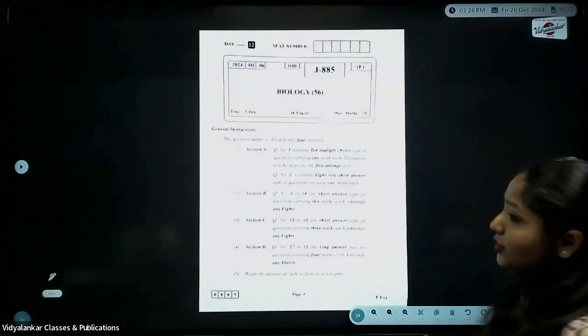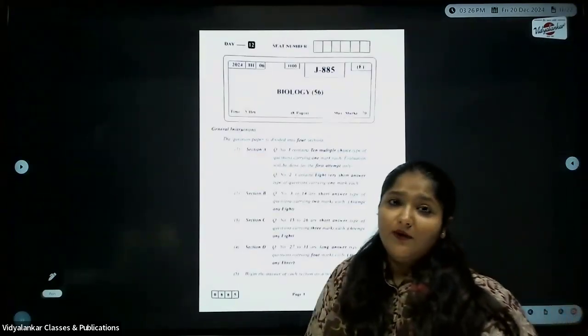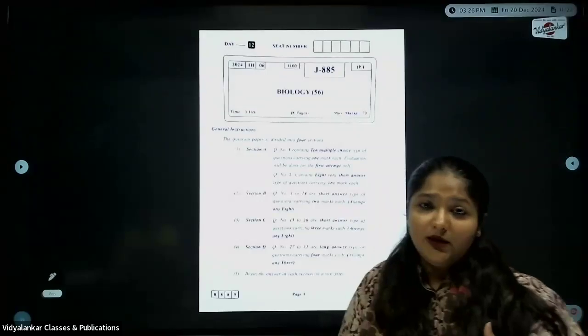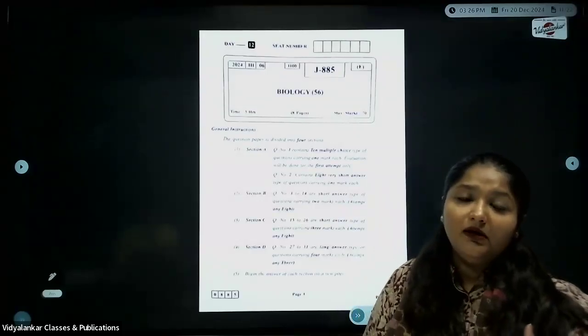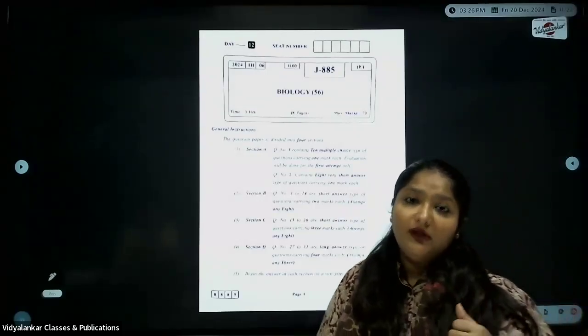The long day plants, the short day plants. Next, you have about vernalization. See to it that you cover it. You have TS of, you have a structure of root hair.